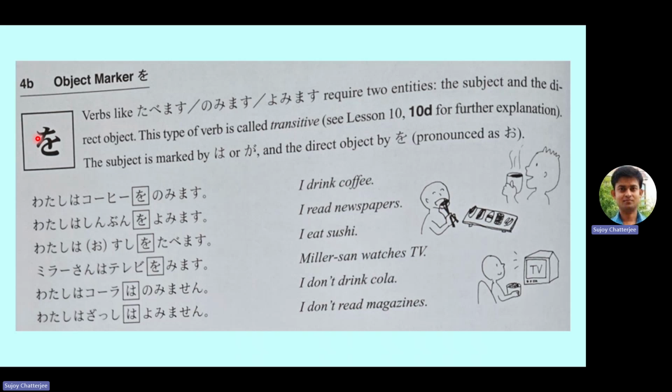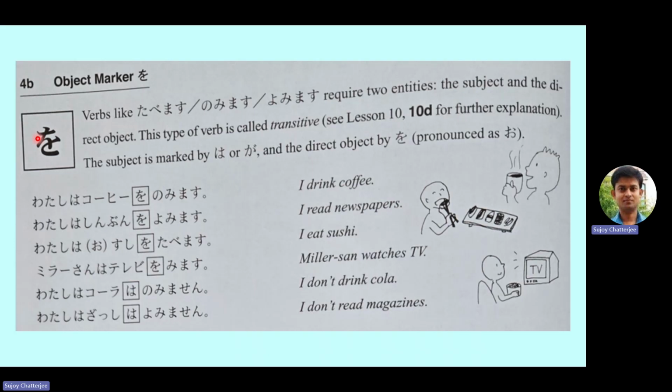So they have simplified it to o, although it is written wo. Verbs like tabemasu, nomimasu, yomimasu require two entities. So now we are going to explain why this object marker o is required.